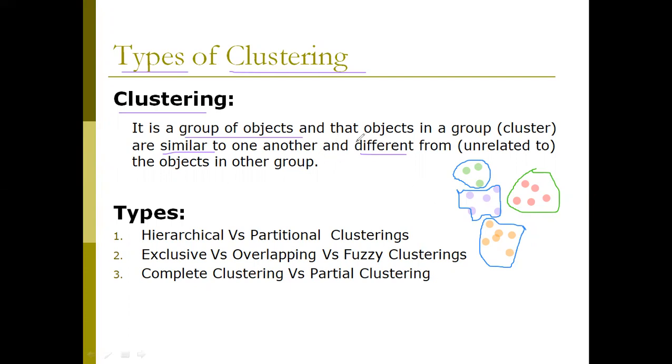Now we are going to know about the objects within a cluster. The objects within a cluster are similar to one another. Let us check. These are all the green dots, isn't it? The size is the same, color is the same, shape is the same. So each and every data object within this group is similar to one another. One more point is that this group of data points is dissimilar to the data points of other clusters.